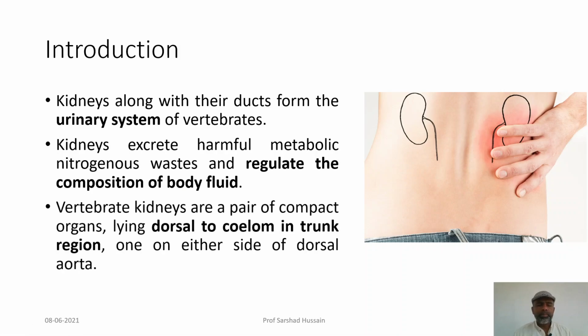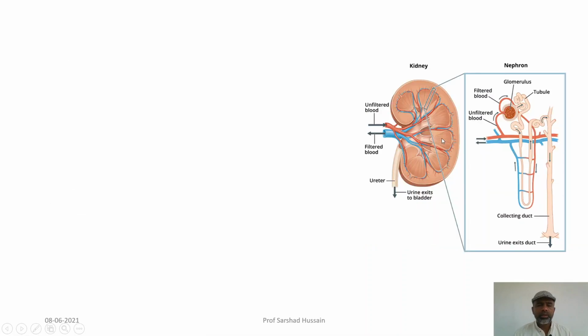Vertebrate kidneys are a pair of compact organs, you can see one present on one side, the other on the other side. So, there is a pair, and they are present on the dorsal side. So, this is the dorsal side of the body, in the trunk region, one on either side of the dorsal aorta. So, we have a dorsal aorta running here, one kidney on the left side, the other on the right side of the dorsal aorta.